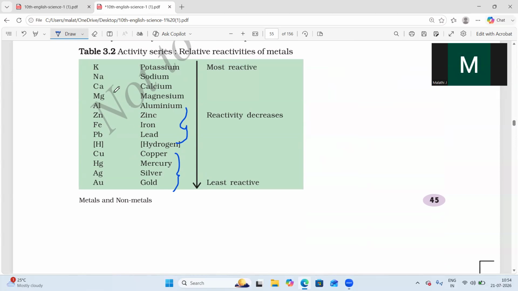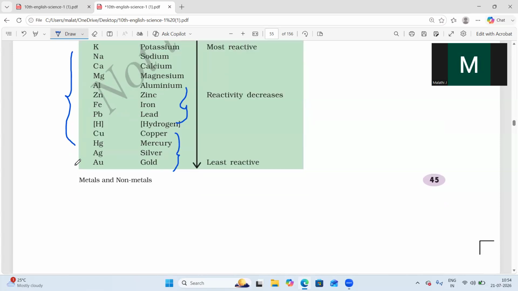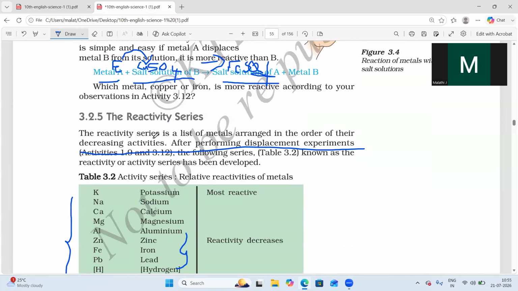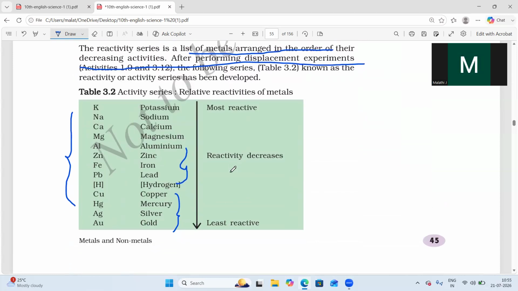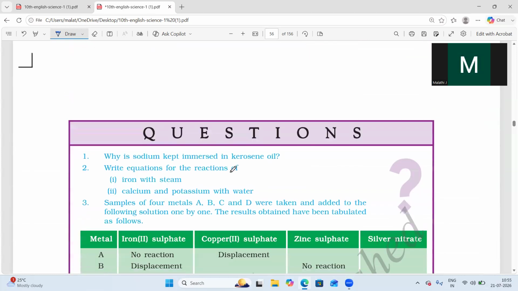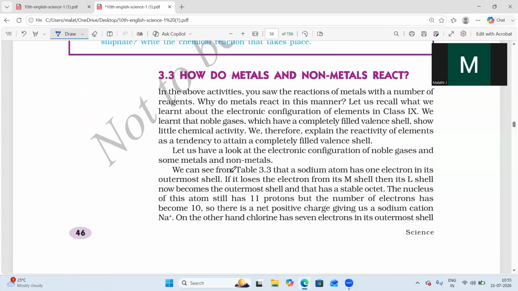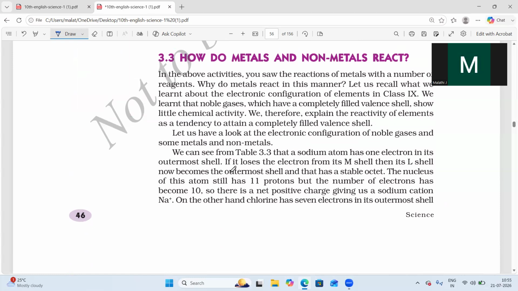If you observe the reactivity series, this is very important. You have to learn which element is more reactive than which, and only then can you write displacement reactions and tell whether displacement can take place or not. What is meant by the reactivity series is a list of metals arranged in decreasing order of their activity. That is called the reactivity series.